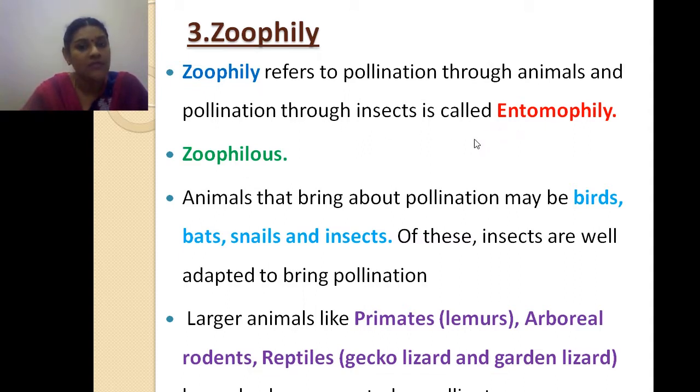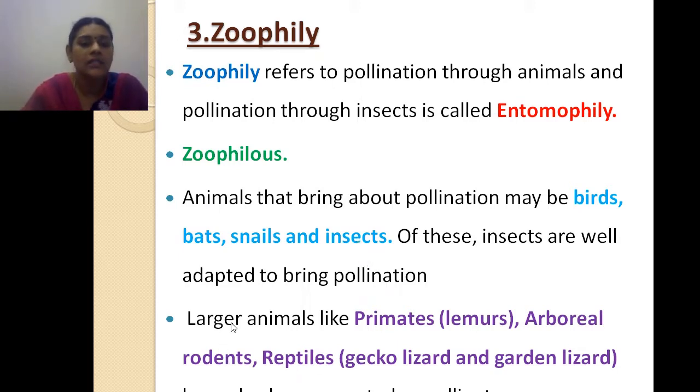The flowers which get pollinated by zoophily are called zoophilous flowers. Animals that bring the pollination are the birds, bats, snails and insects. So even though the birds, bats and snails cause pollination, the most popular pollination in the biotic agents is insect pollination. So the insect pollination is well adapted to bring the pollination.